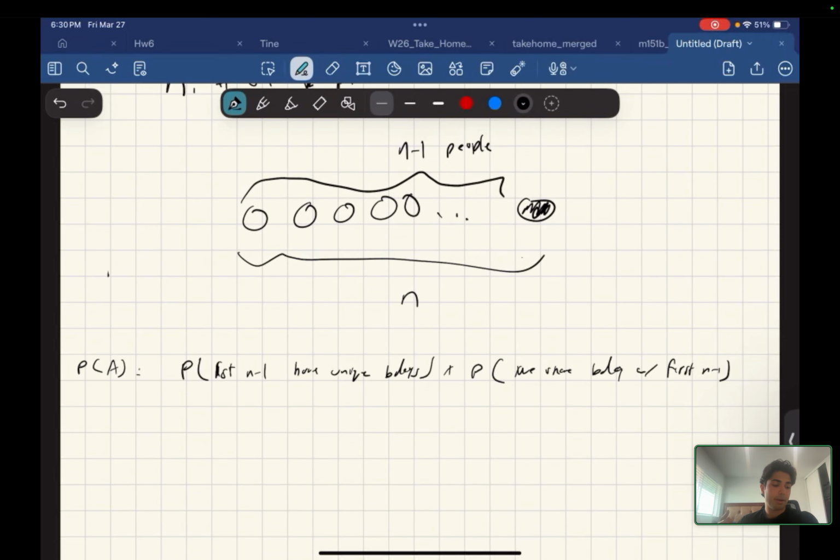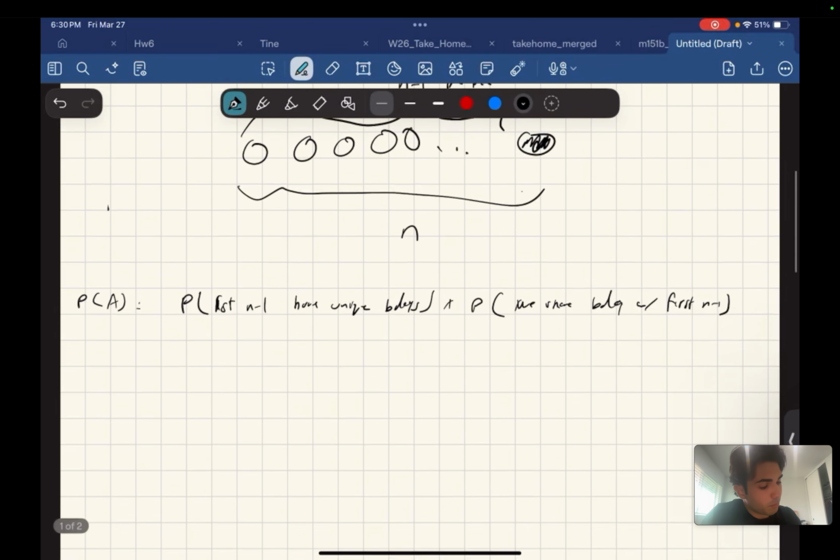The first n minus 1 having unique birthdays has no impact on whether or not our birthday matches theirs. And the same goes the other way. Independence is symmetric, so we can leave it at that. Us having some birthday that matches will not impact their birthdays, and their birthdays will not impact ours. So it's just independent, like flipping a coin and rolling a dice, right? Those are independent outcomes, independent scenarios.